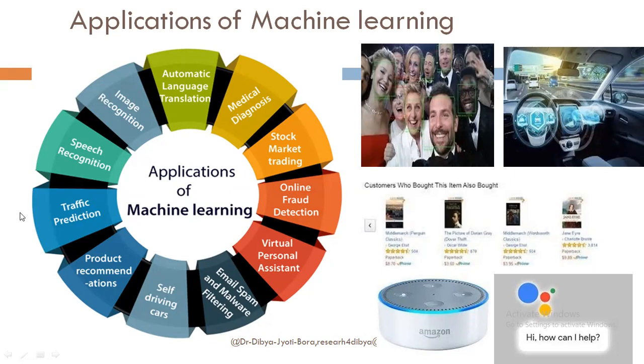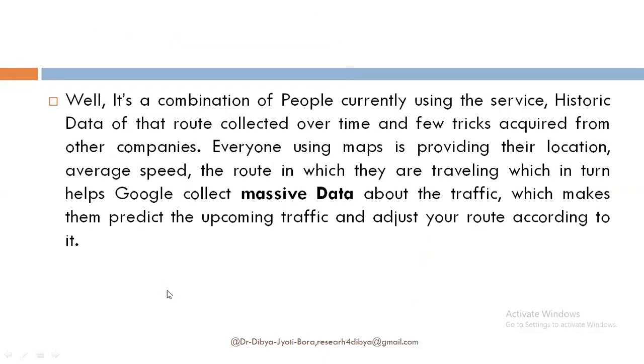Suppose I am speaking in Hindi, say in Assamese, and it is being converted into English, then that is a kind of what? Natural language processing. And speech recognition, I'm saying something in some different regional language, it is being converted into English, then speech recognition can happen. Image recognition, suppose I am showing the machine a picture of a monkey. If it correctly identifies which particular breed of monkey this is, so that is also image recognition. So there are different types of examples, right?